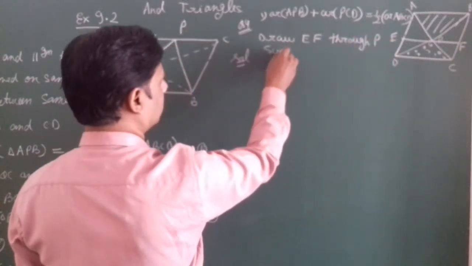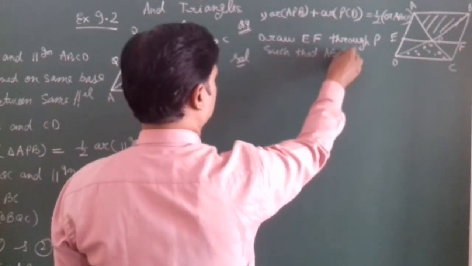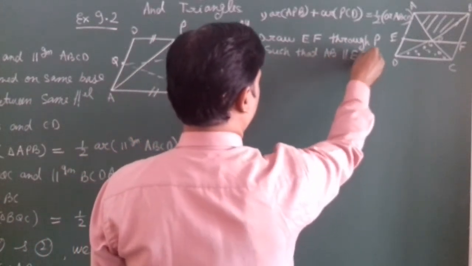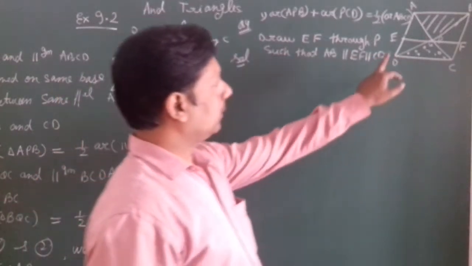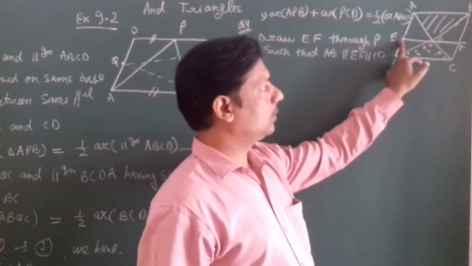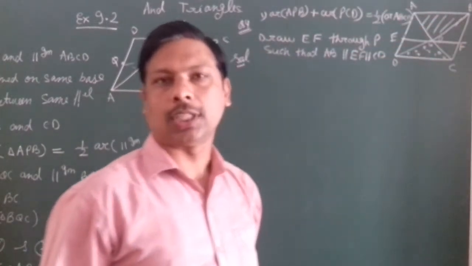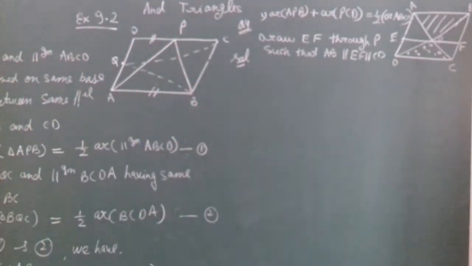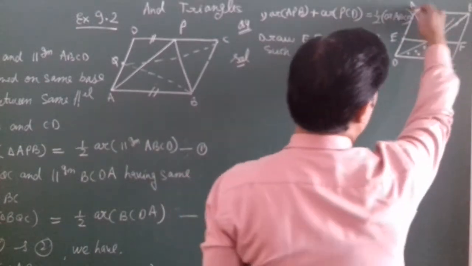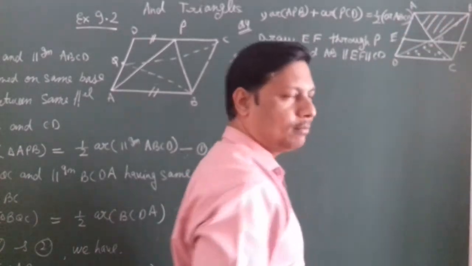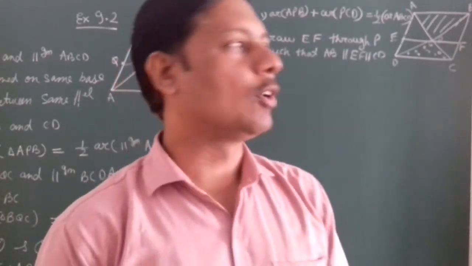Such that AB parallel EF parallel CD. This line EF passes through P, and this is parallel to both the opposite sides, AB and CD. So if ABCD is a parallelogram, then we have ABFE is a parallelogram and CDEF is also a parallelogram.